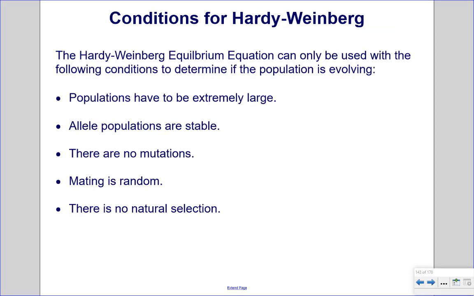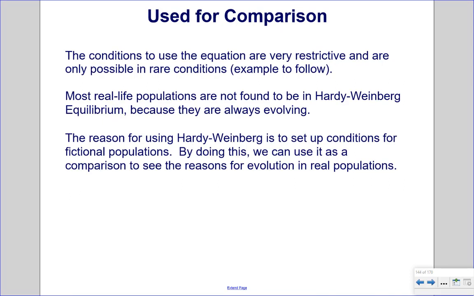Conditions for Hardy-Weinberg. The Hardy-Weinberg equilibrium equation can only be used with the following conditions to determine if the population is evolving. Populations have to be extremely large, allele populations are stable, there are no mutations, mating is random, and there is no natural selection. Used for comparison. The conditions to use the equation are very restrictive and are only possible in rare conditions.